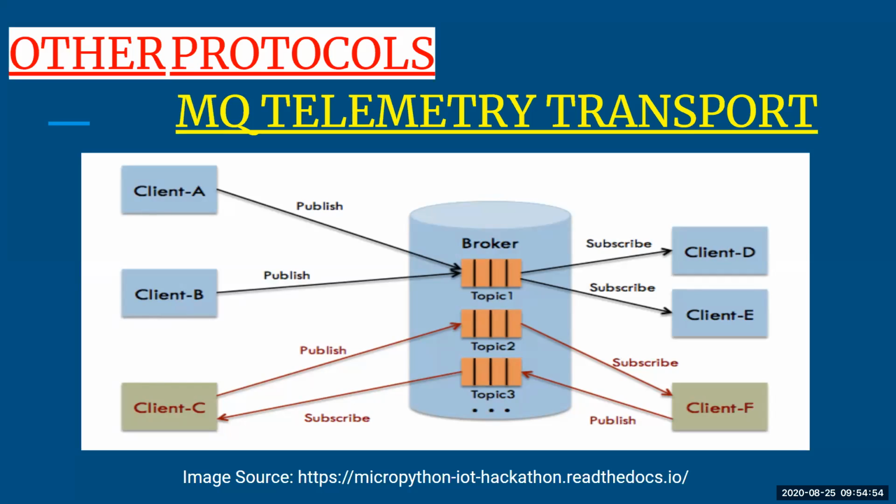When we talk about MQ, message queuing here refers to the fact that there will be different clients and different requests. A message request will be given, and according to that message request, the subscribe method will give the response to the client. So there will be n number of message requests. Here in this example, we have 6 clients. If each of the 6 clients is asking for all the topics, there can be 18 requests, just as an example. Message queuing works on a first come, first served basis. Whoever has requested any topic will be served first, and then, in the order of the message requests received from the clients, they are going to be fulfilled in that order.